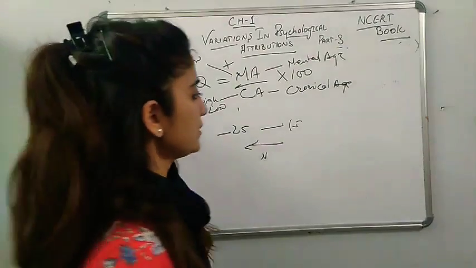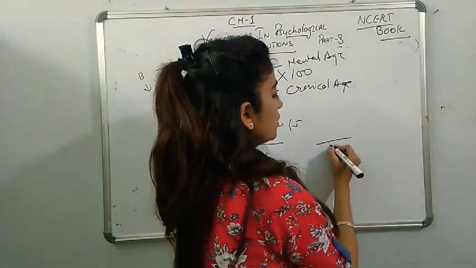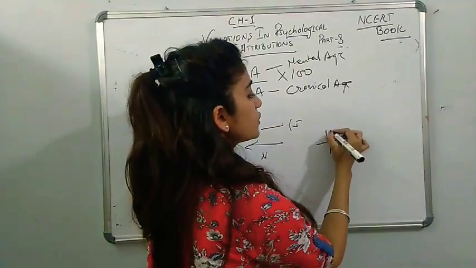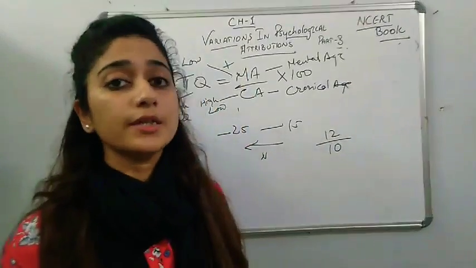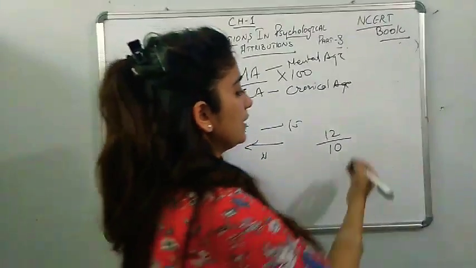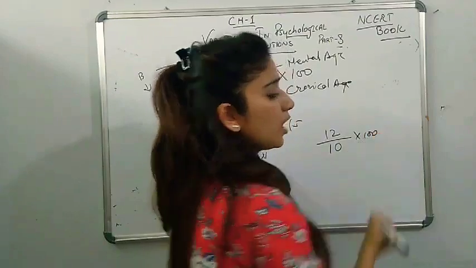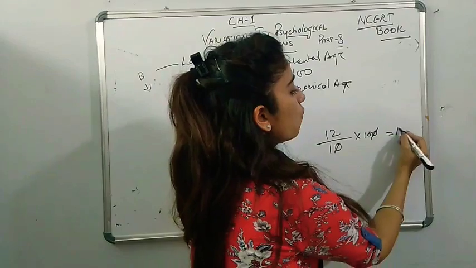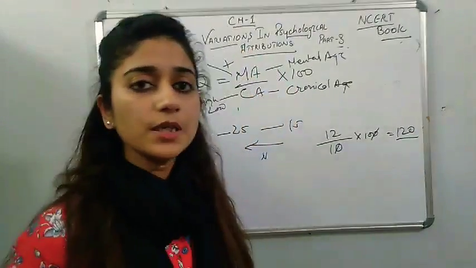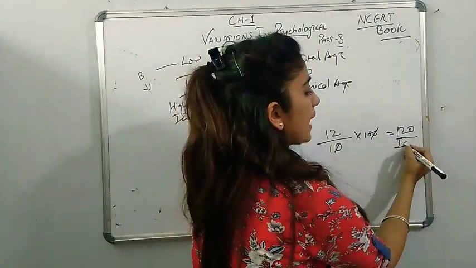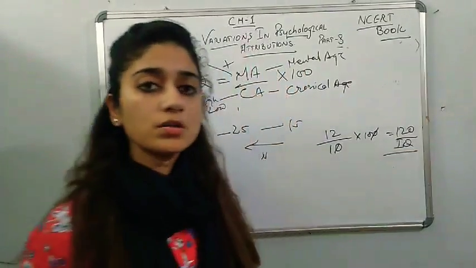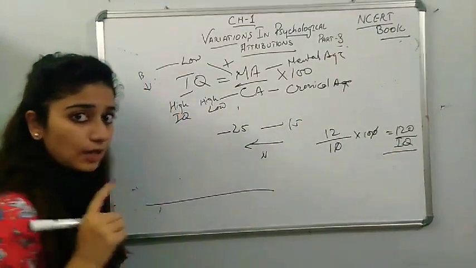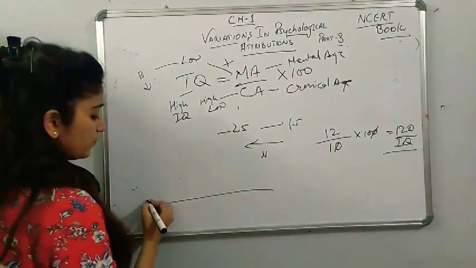How will you find this? See, for example, a person's chronological age is 10 and his mental age is 12. He is working very intelligently, maturely. Then multiplying by 100, you will cut this and it will be 120. So this will be the IQ of the person, and this comes under what? Above average.